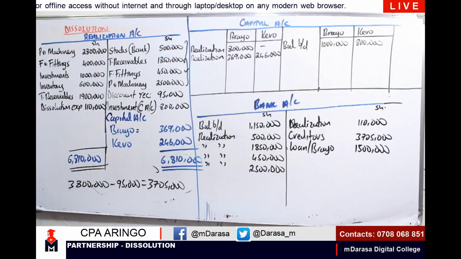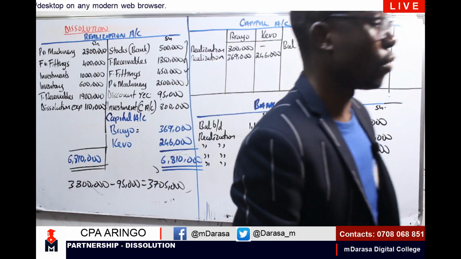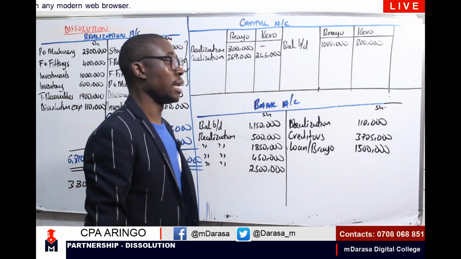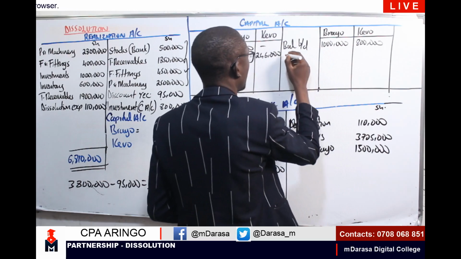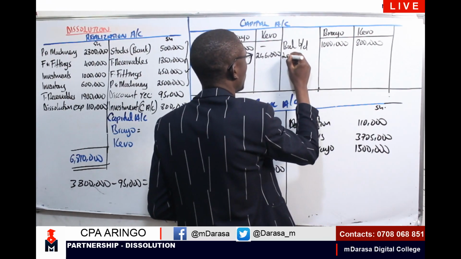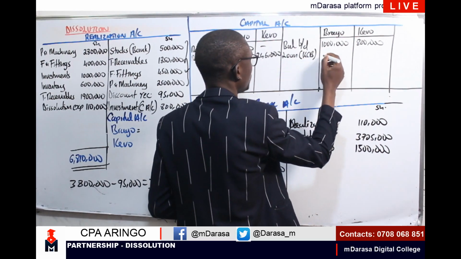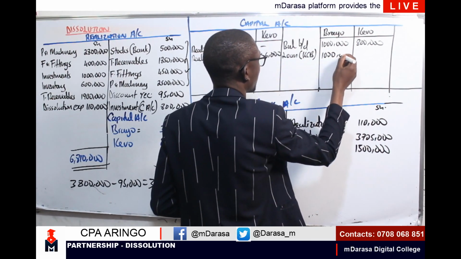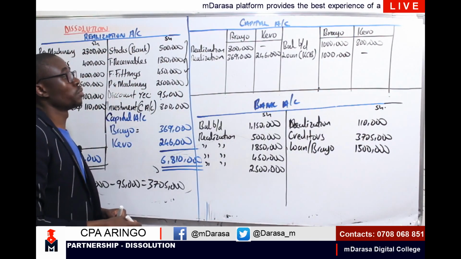The loan from KCB amounted to how much? In our non-current liabilities, loan from KCB, I'm having a figure of 1 million. So in this case, Brayo paid 1 million. Therefore, we debited our liability account, which is the loan account, and therefore we are going to credit our capital account under the Brayo column. So loan account, this is loan from KCB, 1 million. Brayo decided to pay for that loan.